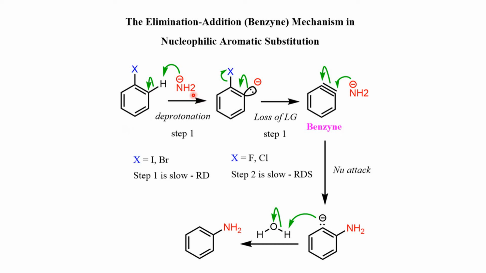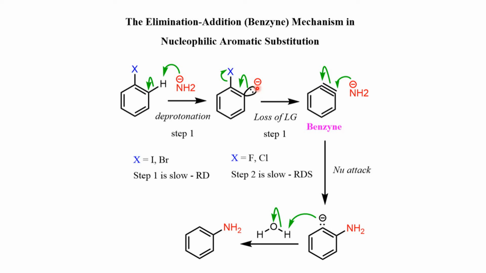So in the first step, this nucleophile can take this proton from this beta carbon atom. Beta carbon atom in the sense, this is the leaving group, and with respect to the leaving group, this position is the ortho position and this is the beta position. So it takes the proton from this beta carbon atom. Okay, so deprotonation occurs and this carbanion is formed, and then what happens?